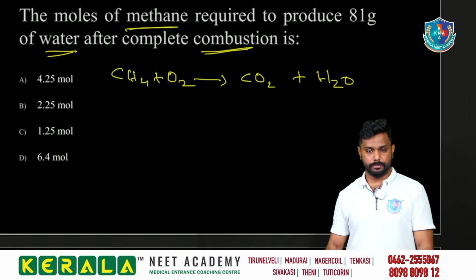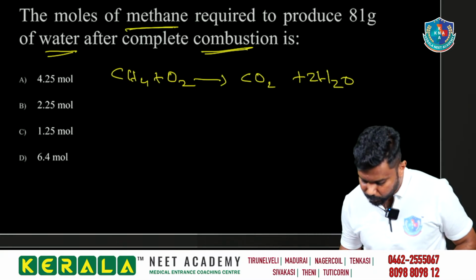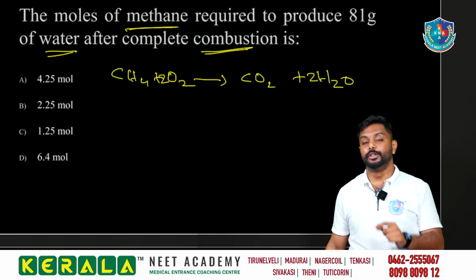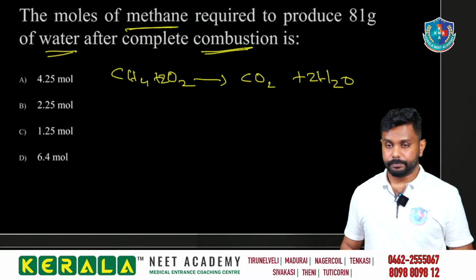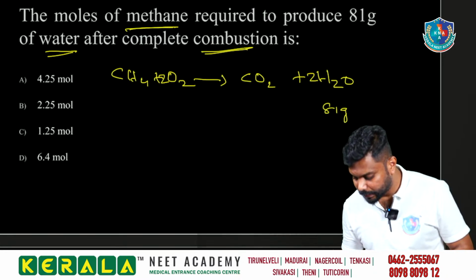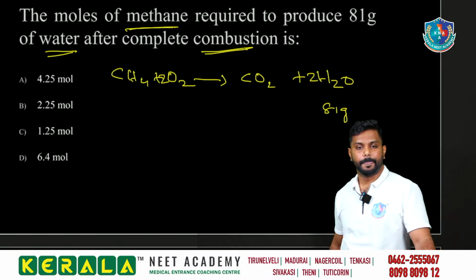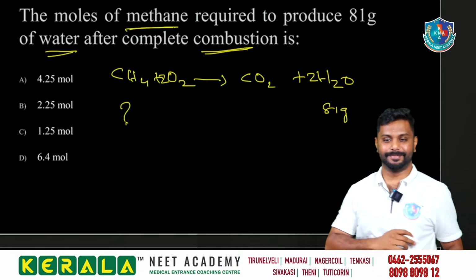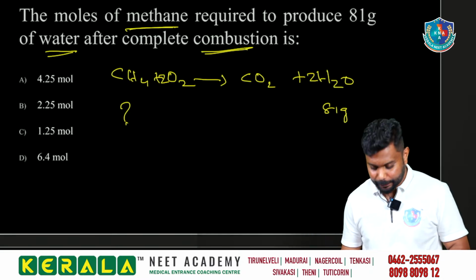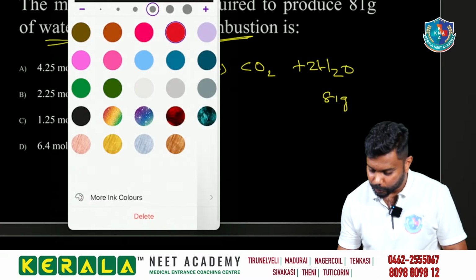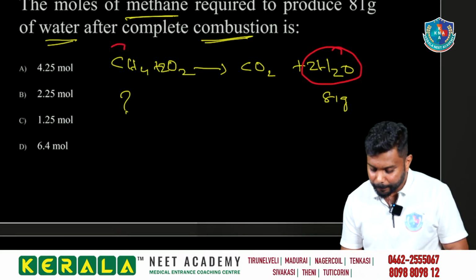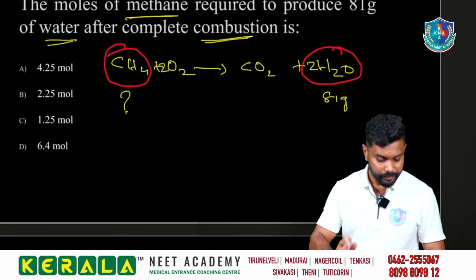So we have to balance it. While balancing, CH4 plus 2O2 gives CO2 plus 2H2O. So we are having 81 gram of H2O produced from how many moles? We can see that from this stoichiometric equation, we have to take the relation between 2H2O and methane. Clear? What is the answer?